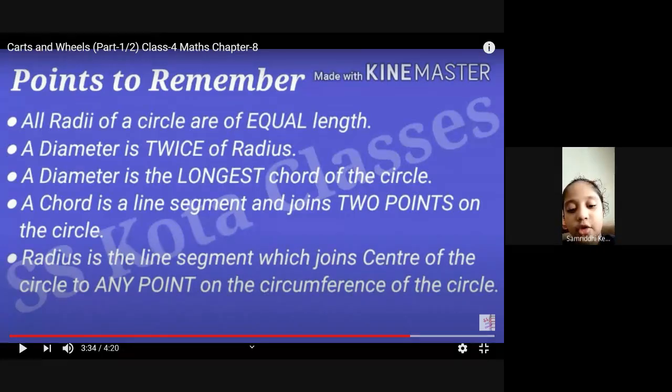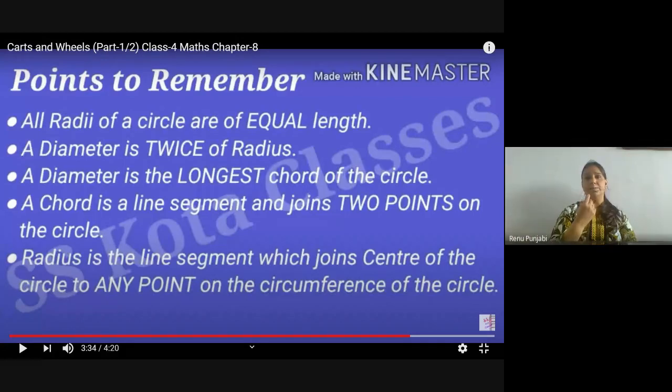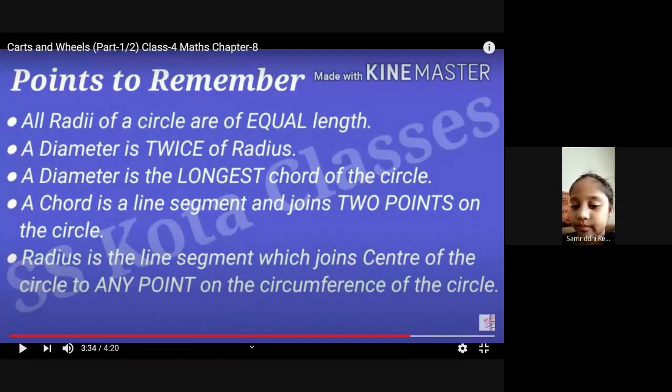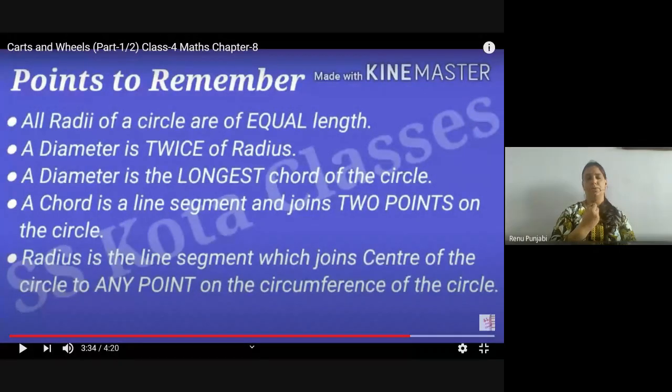Ma'am, we will draw the bigger circle. From the diameter, is it possible to draw the circle? No, ma'am.